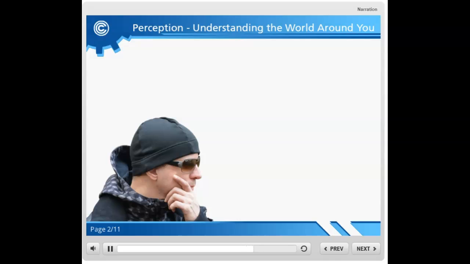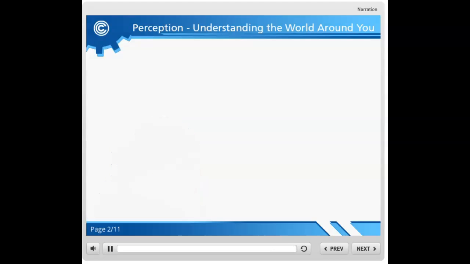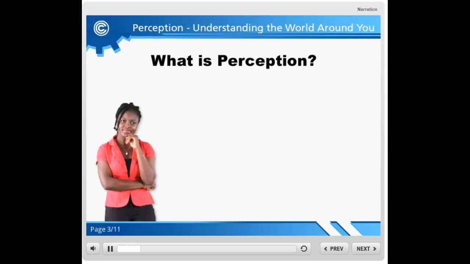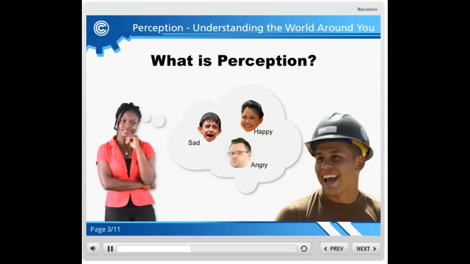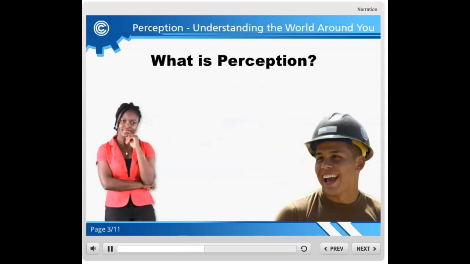Understanding how and why we have different views is critical to maintaining positive relationships. Let's start by finding out what perception is. What is perception? Perception is a personal representation of the world. People take their experiences, organize and identify them, and base their interpretation of the environment on them.